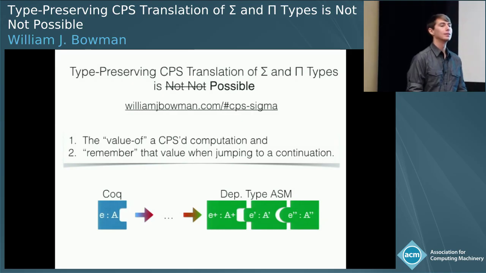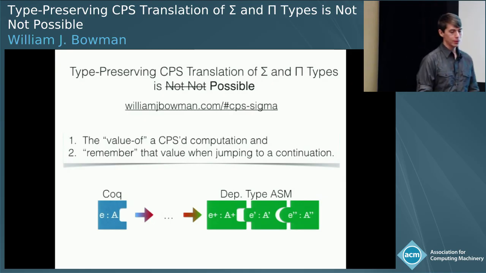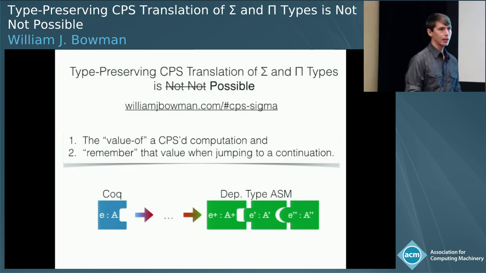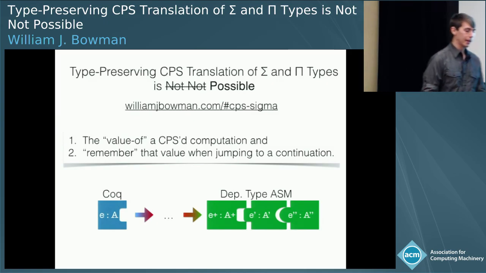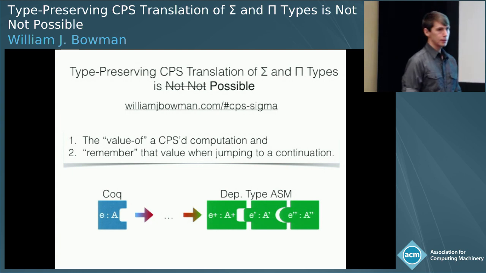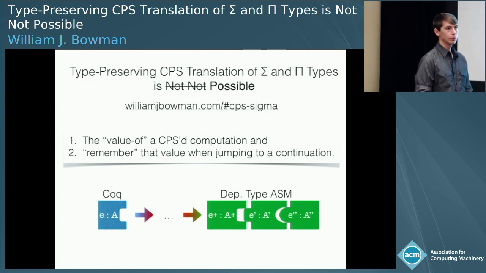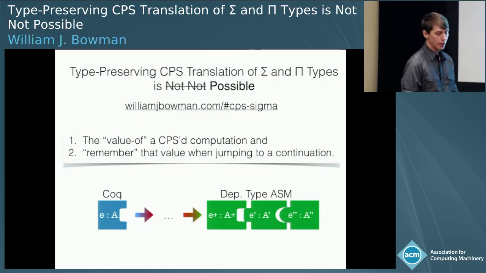I was wondering, can you handle a hierarchy of universes? Because I guess you have to choose a universe level for your return type in your CPS translation. Yeah, so that's a good question. So this polymorphic answer type translation relies on impredicativity of whatever universe the answer type lives in. And so we talk about this at some length in the paper. It's not quite clear how to extend to the universe hierarchy of Coq.